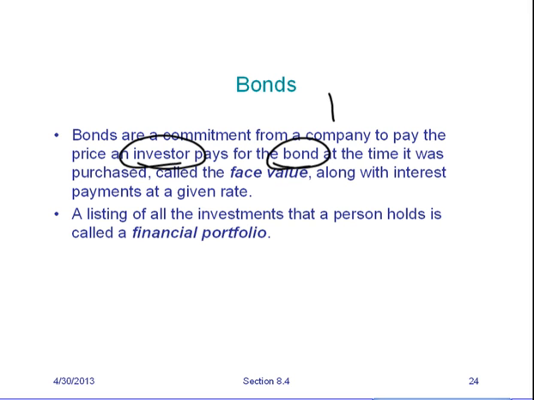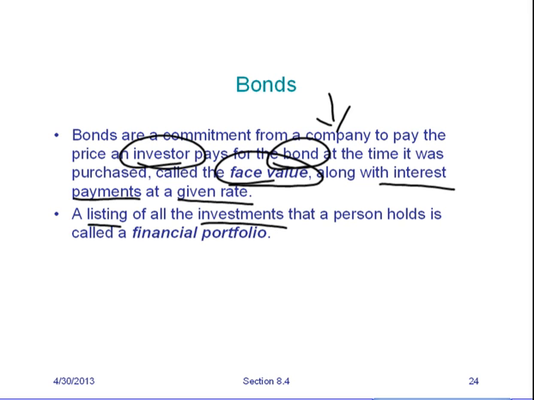That means the company is willing to give you that $100 back, and the price that you pay for it, that's called the face value, and the company is also going to give you interest at a particular rate. Okay, so in this case, you, a regular person, can think of yourself as a bank loaning money, and you will get interest on that money that you loan. You will get that money back.